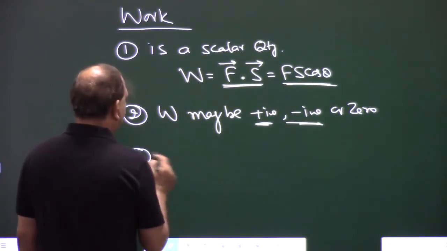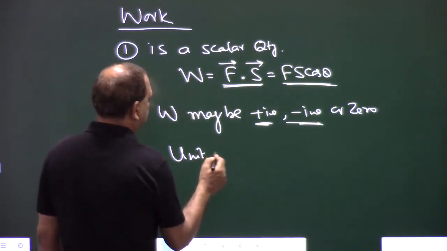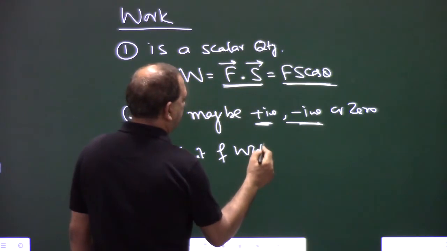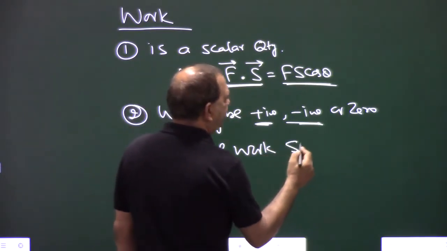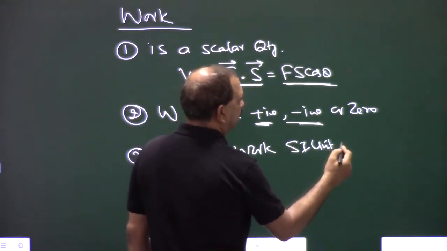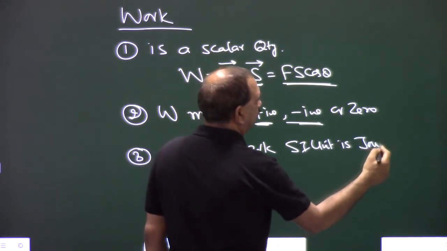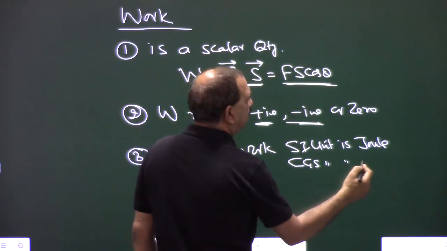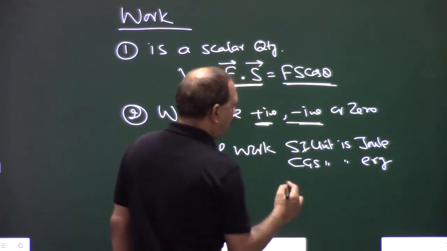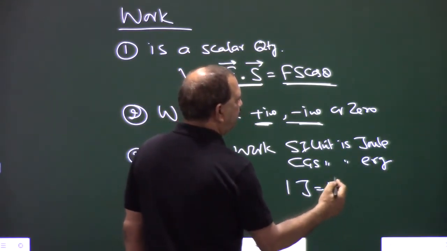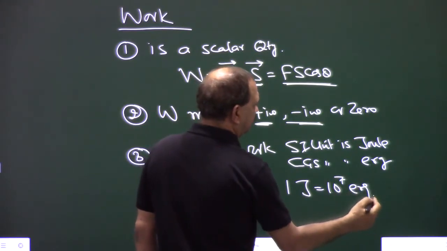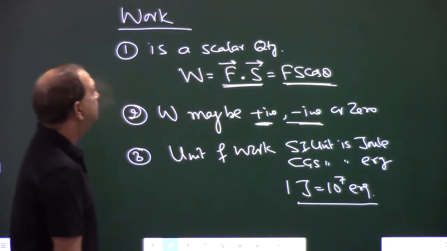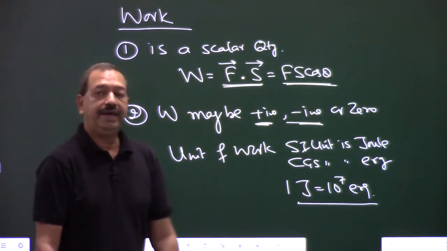Third, unit of work. SI unit is joule. CGS unit is erg. 1 joule is equal to 10 to the power 7 erg. So that is the unit of work, right?